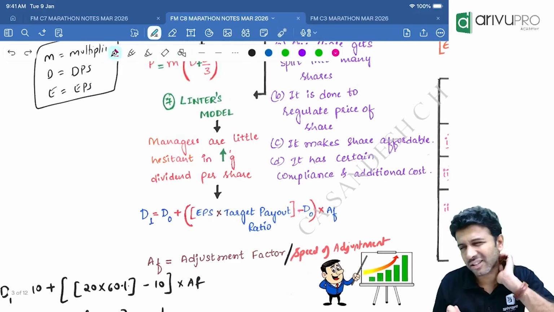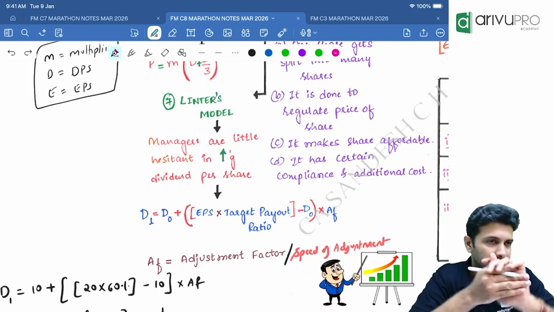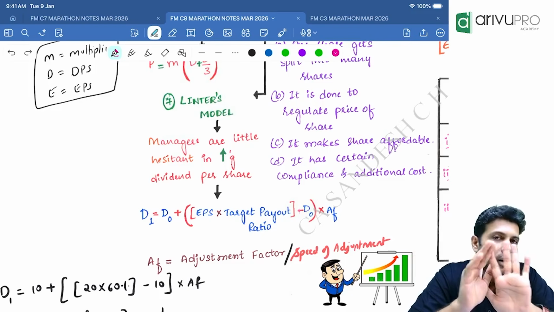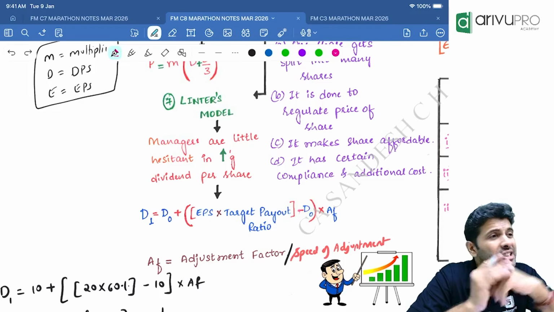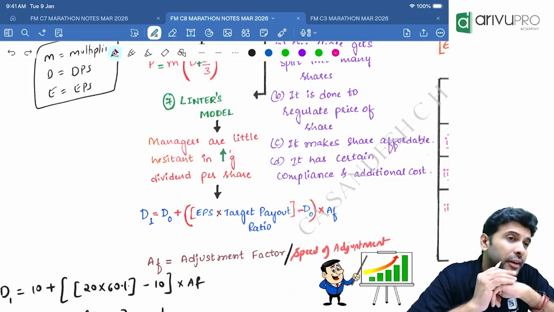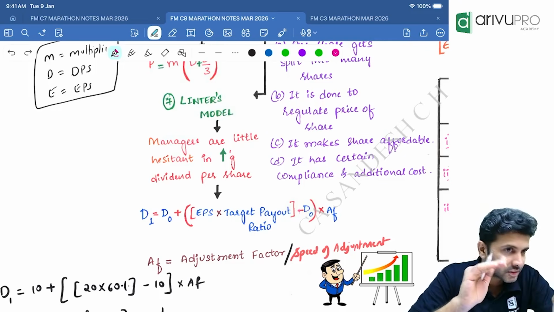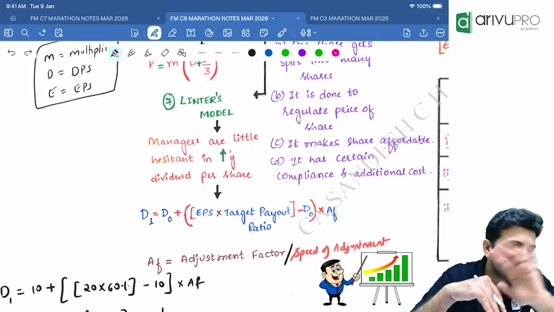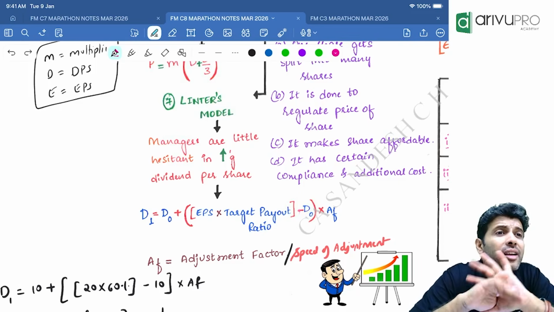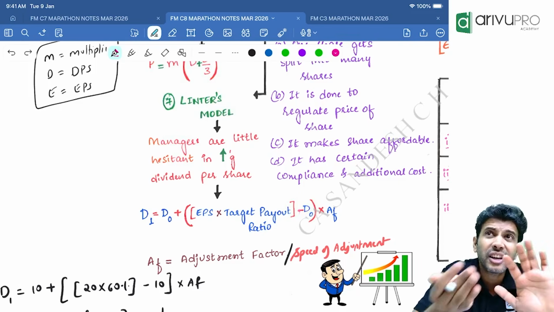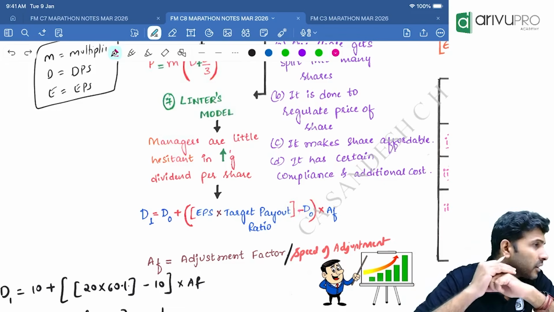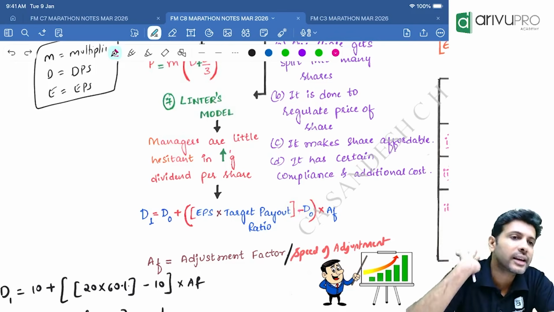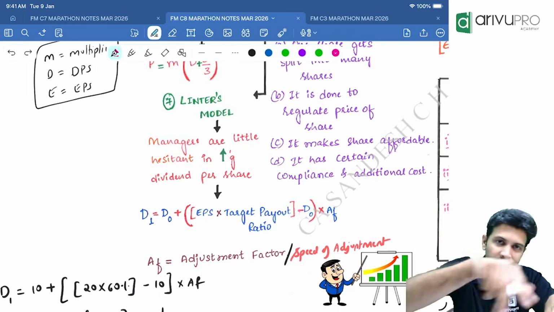What is the outcome? Lintner sir did a survey with many finance managers. His discovery was, managers are okay to pay the same level of dividend. Meaning last year if they paid dividend of 15 rupees, current year also they are fine with paying 15 rupees. But managers are hesitant to increase the dividend. Finance managers are not that comfortable in increasing the dividend. That's what Lintner sir found when he did the survey among the managers.